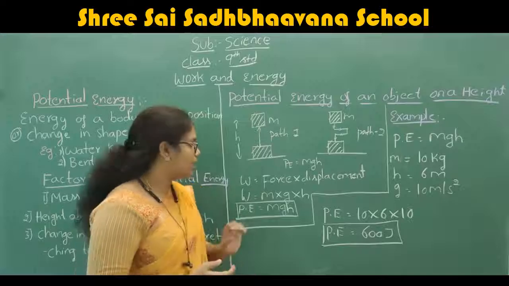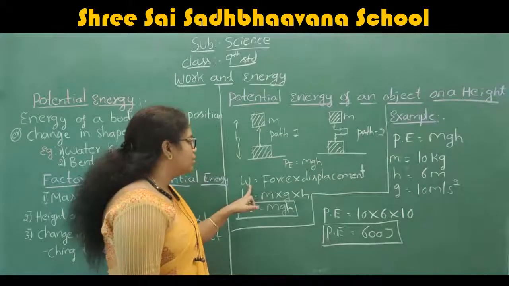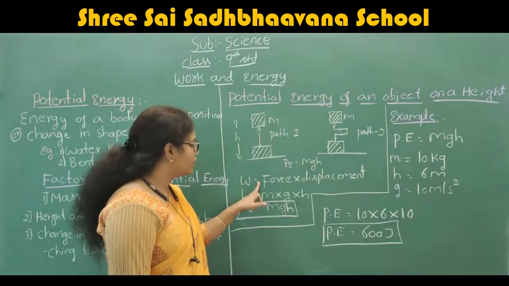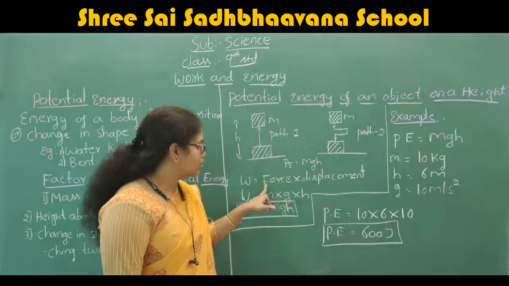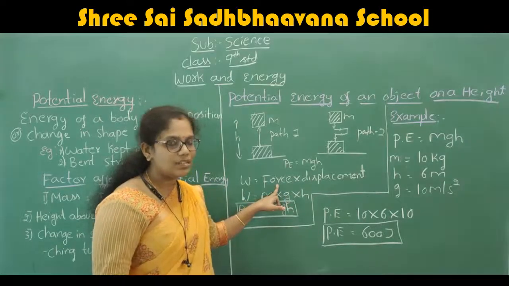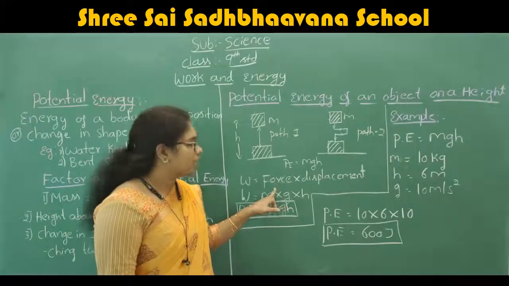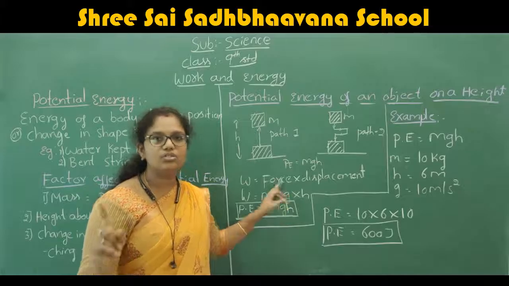One more time, I will tell how we get the formula for potential energy. We know that work is equal to force into displacement. For the force, the formula is mass into acceleration, here the acceleration due to gravity.